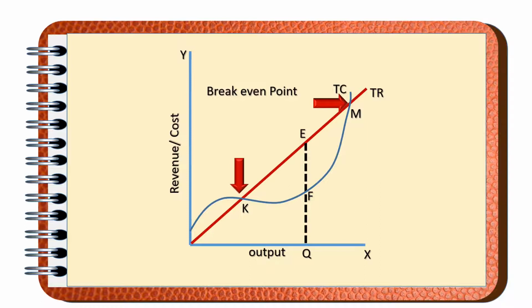The K and the M, they are the break-even points. The question is why the K and the M are called the break-even points, because at these points, that is K and M, TR and TC is equal. It means that the producer is neither earning any profit nor suffering any loss.